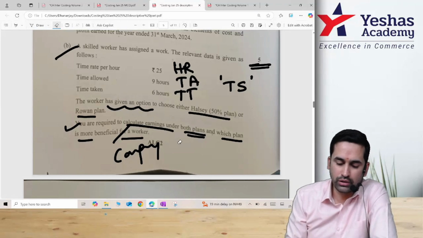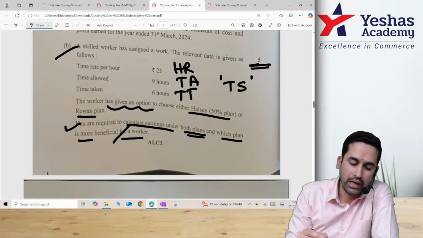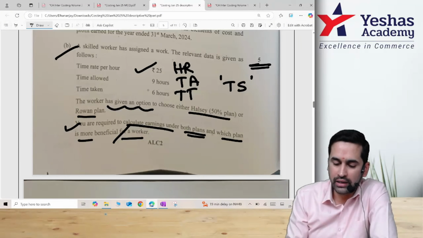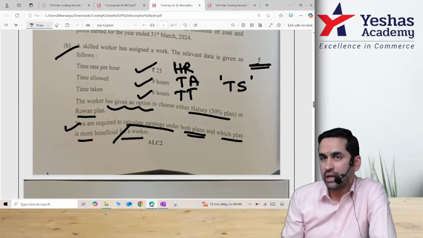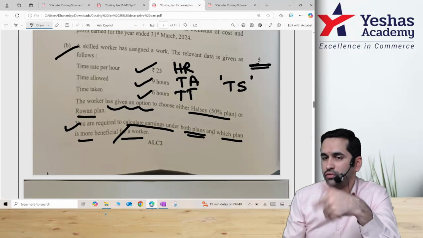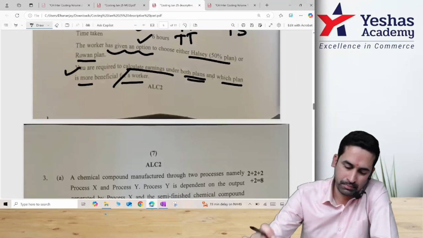But if you give him a choice, what more do you want? And by the way, everything is available here. You have hourly rate, you have time allotted, you have time taken, and the difference is time saved also. Both Halsey and Rowan, if you know the formula, the answer is done.